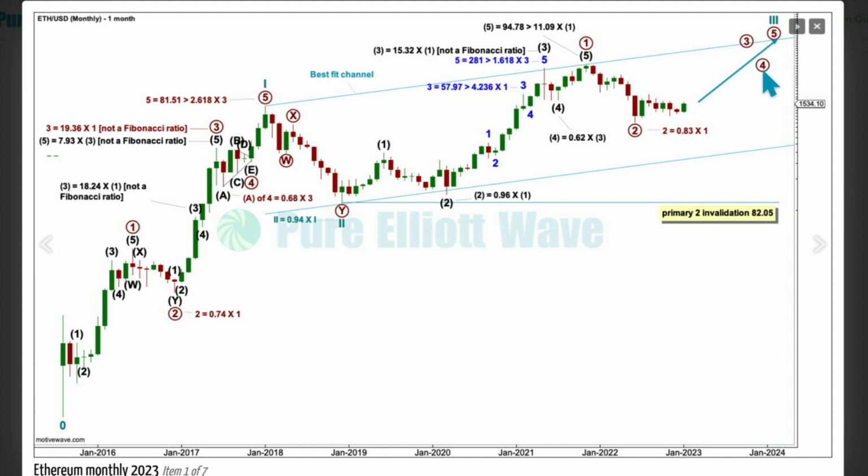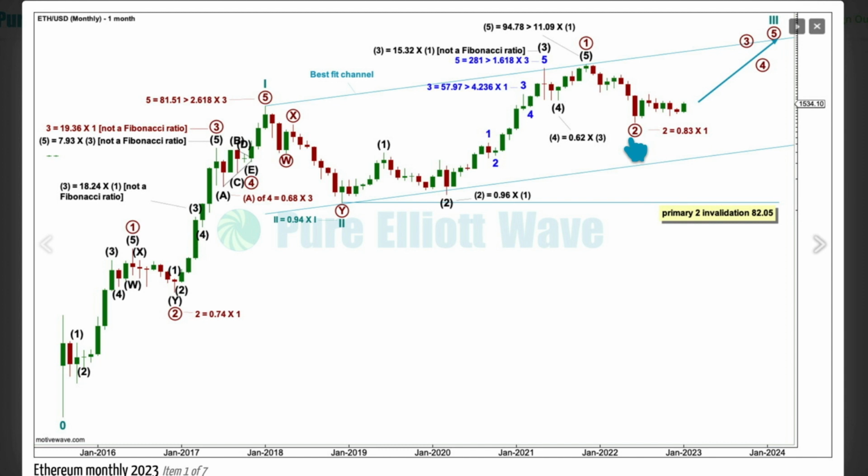It'll end probably with a blow off top and vertical upward movement for 2 to 4 weeks. And then another bear market for primary 4, which probably won't last as long as this bear market for primary 2. And then a short, sharp, volatile blow off top for primary wave 5 to come. And I'm going to be using these previous lengths of third waves and fifth waves within cycle wave 1 and within primary wave 1 to guide how long I expect primary 3 and primary 5 to be.